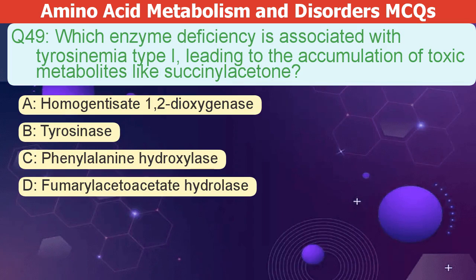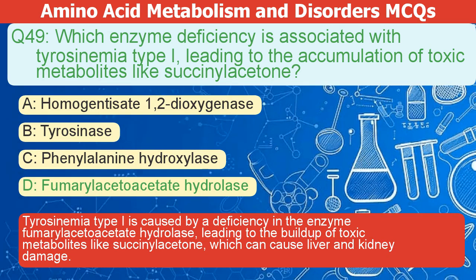Which enzyme deficiency is associated with tyrosinemia type 1, leading to the buildup of toxic metabolites like succinylacetone? A. Homogentisate 1,2-dioxygenase. B. Tyrosinase. C. Phenylalanine hydroxylase. D. Fumarylacetoacetate hydrolase. The correct answer is D. Tyrosinemia type 1 is caused by a deficiency in the enzyme fumarylacetoacetate hydrolase. This leads to a buildup of toxic metabolites like succinylacetone. Succinylacetone can cause liver and kidney damage.